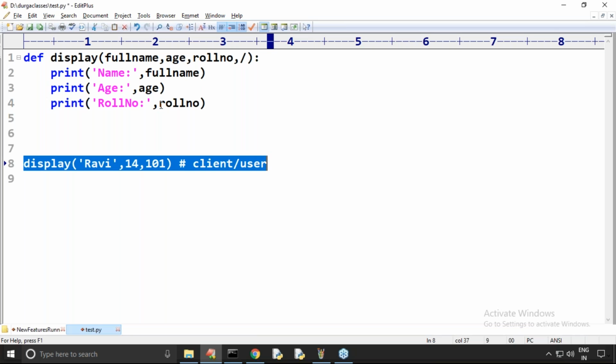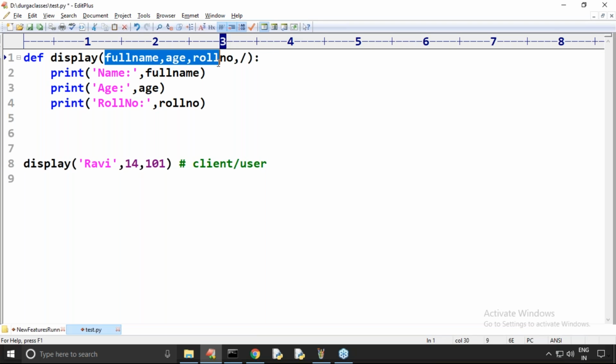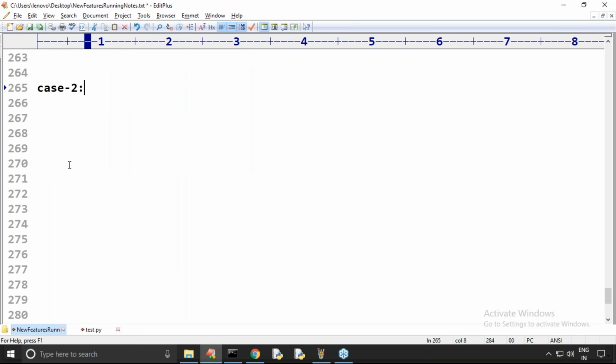Sir, what is my second important case? Observe carefully. Which parameter names are used? Can you please confirm? Full name, age, roll number. Okay, assume the parameter names are secured.